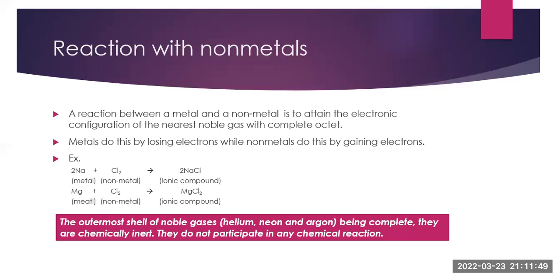So the balanced chemical equation is 2Na plus Cl2, giving us 2NaCl, which is an ionic compound. Another example is magnesium plus chlorine, that is Mg plus Cl2, giving us MgCl2, which is another ionic compound. The outermost shell of noble gases, like helium, neon, and argon, is complete. They are chemically inert. They do not participate in any chemical reaction.